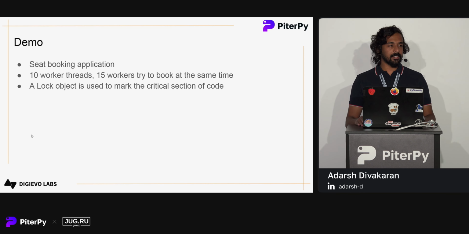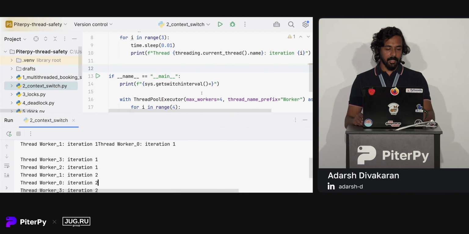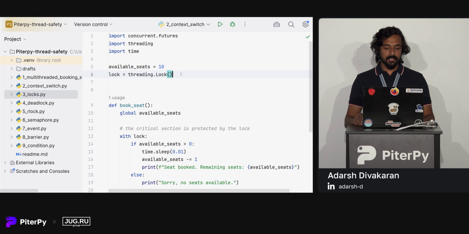Now let's take a look at our modified booking application. We had 10 seats and we have 15 workers. Then we are introducing a lock object. It's used to mark the critical section of the code, so we are allowing only one thread to execute it at one time. So this is our code. We have a new lock variable.